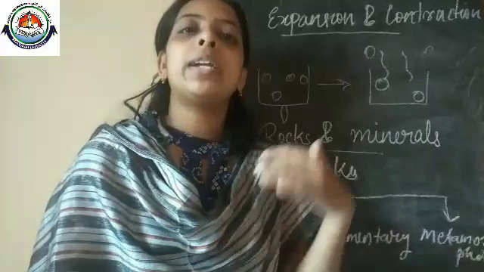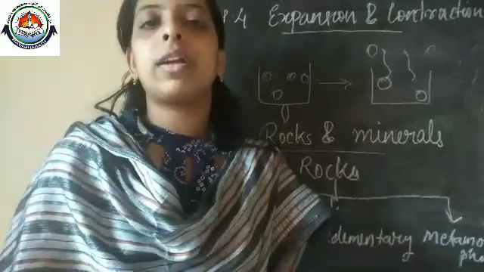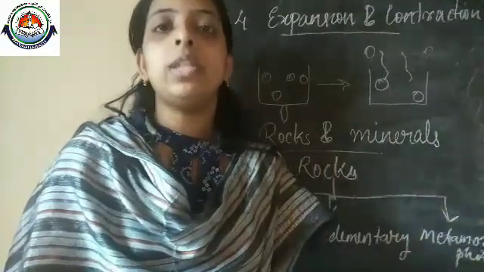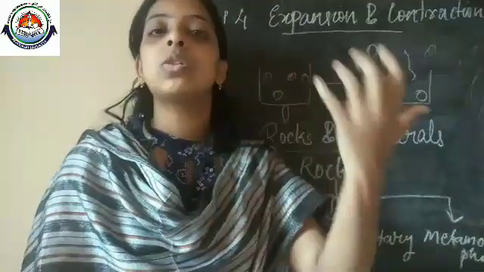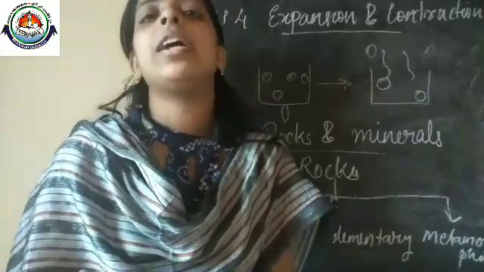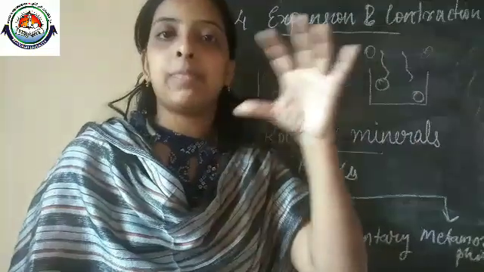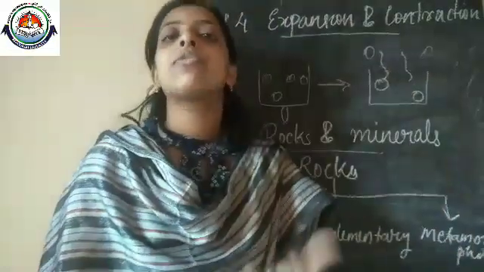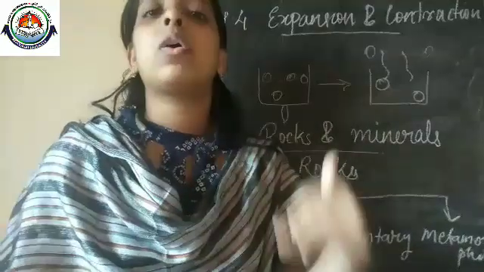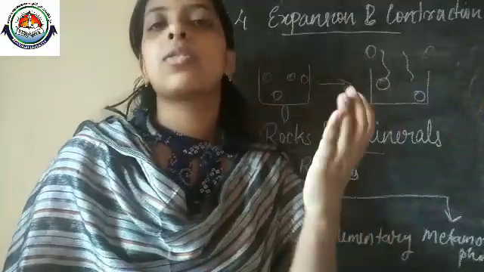These small particles are carried by running water and settle down in water bodies. As a result, it takes many years for formation, and layers of soil form. Those layers of sediments are considered sedimentary rocks. Compared to igneous rocks, sedimentary rocks are somewhat soft.